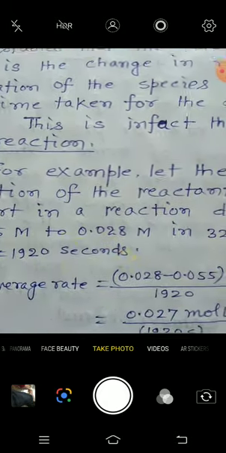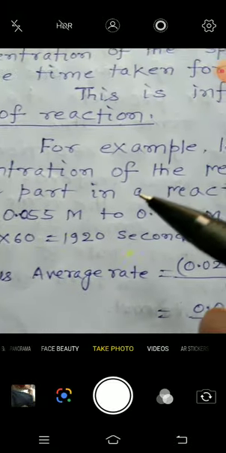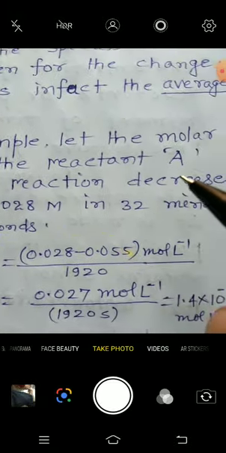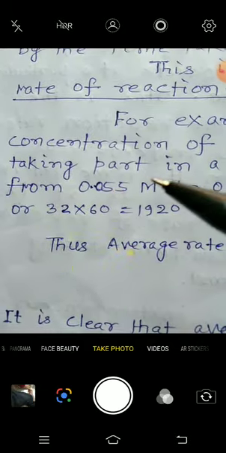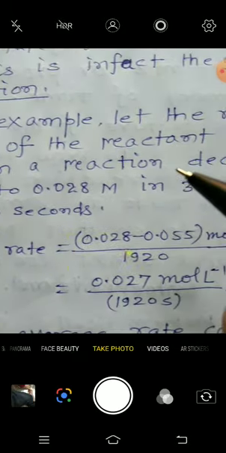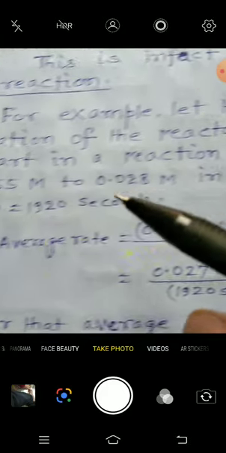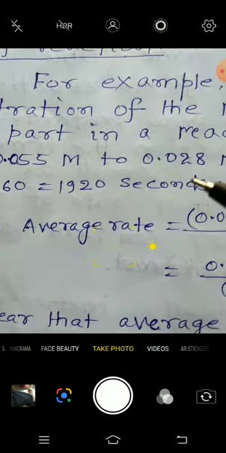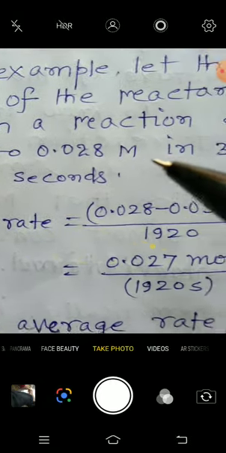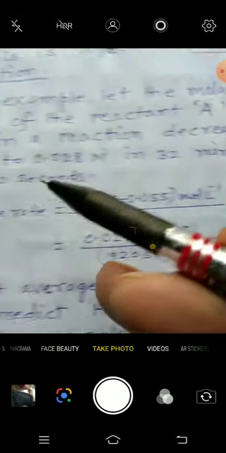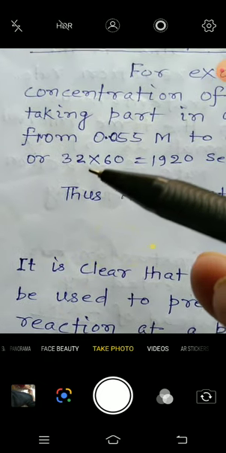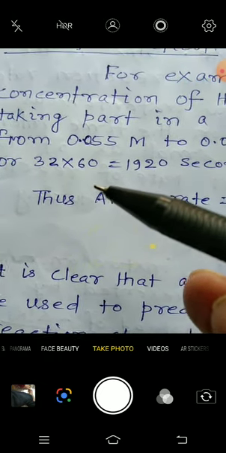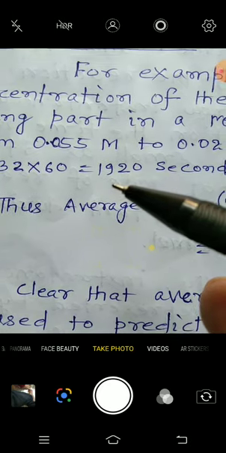For example, let the molar concentration of the reactant A taking part in a reaction decrease from 0.055 M to 0.028 M in 32 minutes, or 32 multiplied by 60, that is 1920 seconds.